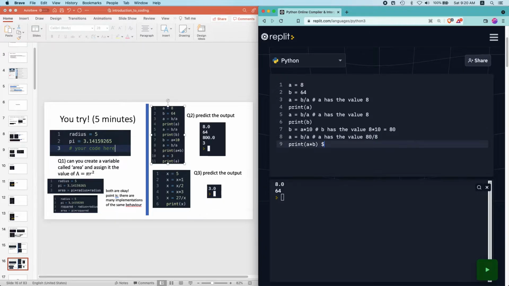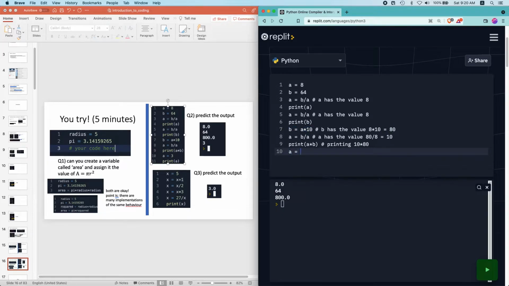So then in this case, a is now 10, and now we're printing 10 times b, which is 80, and hence we get the value 800. So we print, we get the value 800. We're just basically playing with the reassigning of variables. And I hope it hasn't gotten too confusing.